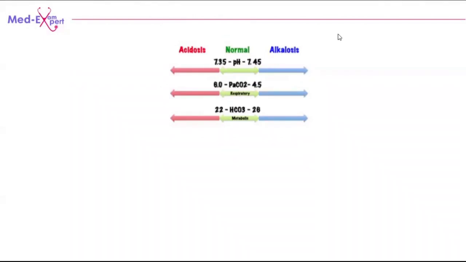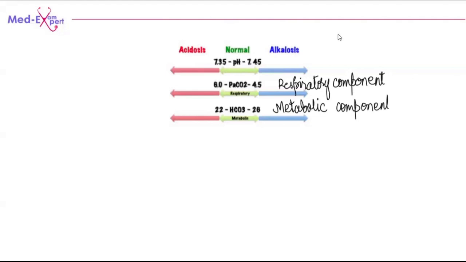Now, for the ABGs, we have the normal pH here. Normal pH is 7.35 to 7.4. Then we have the respiratory component. The partial pressure of carbon dioxide is the respiratory component. Then bicarb is the metabolic component.